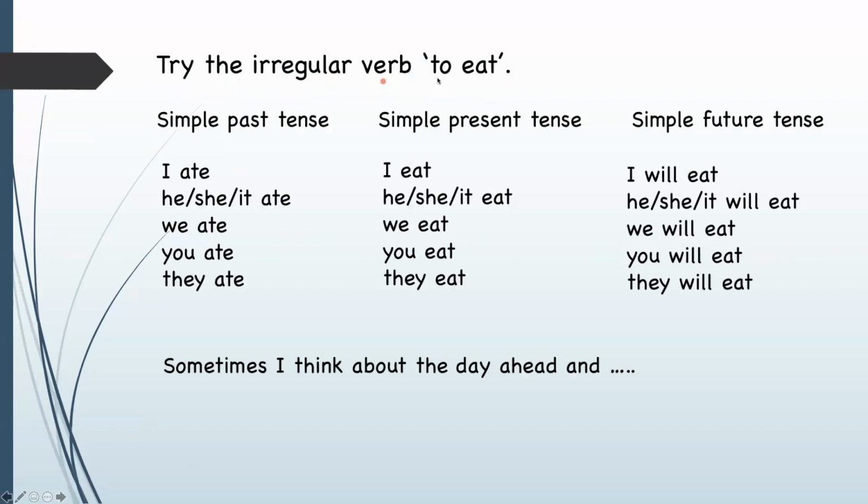Try the irregular verb to eat. Simple past: I ate, he, she, it ate, we ate, you ate, they ate. Simple present: I eat, he, she, it eats, we eat, you eat, they eat. Simple future: I will eat, he, she, it will eat, we will eat, you will eat, they will eat. Sometimes I think about the day ahead and